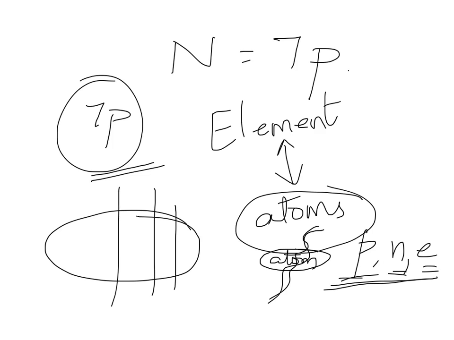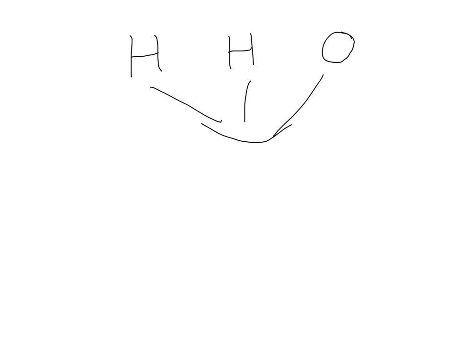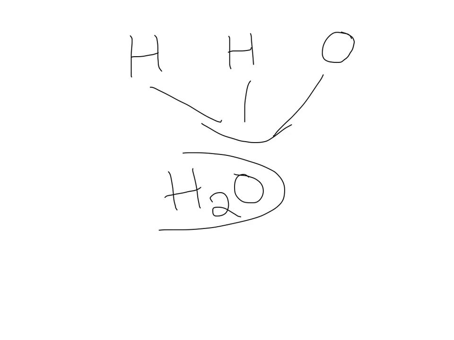Now, if you take some atoms and chemically combine them, for example, if you take 2 atoms of hydrogen and 1 atom of oxygen and run a chemical reaction to combine them together, you make H2O. What is H2O? It's a chemical combination of 2 different elements.